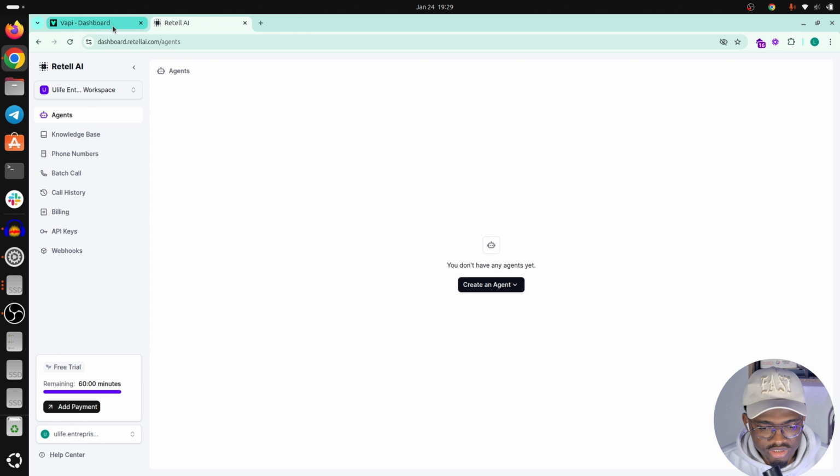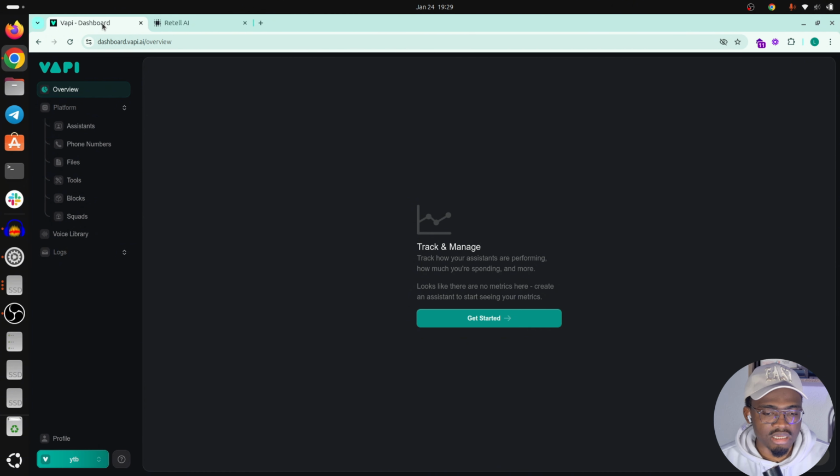So first of all, what's VAPI? VAPI is a voice agent API platform. It's basically built for developers. Maybe you didn't know that, but VAPI is an API. So it's built to be integrated into external systems. It's not built to be used as a final platform. The reason why a lot of tools present on VAPI are actually developer related. So, for example, you do not have direct integration with tools here, and a lot of things that you can do on the platform are actually enabled through an API.